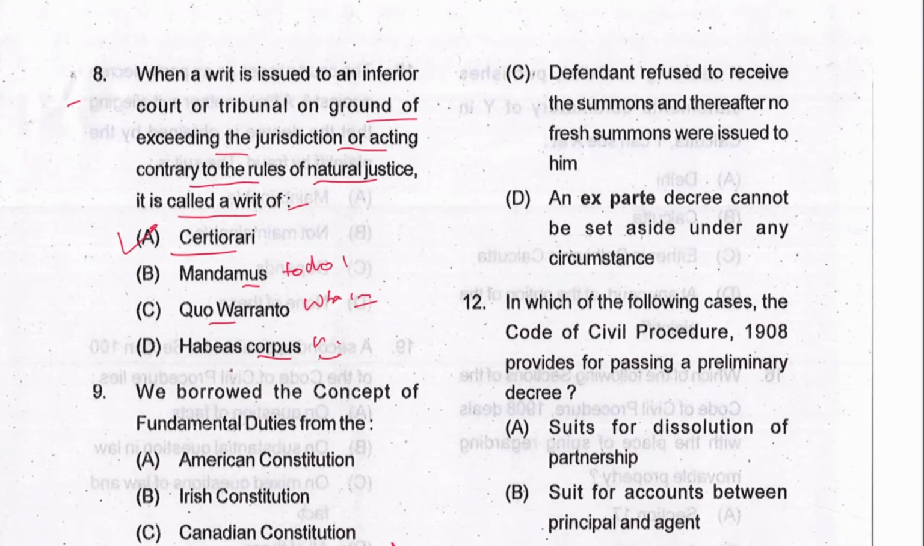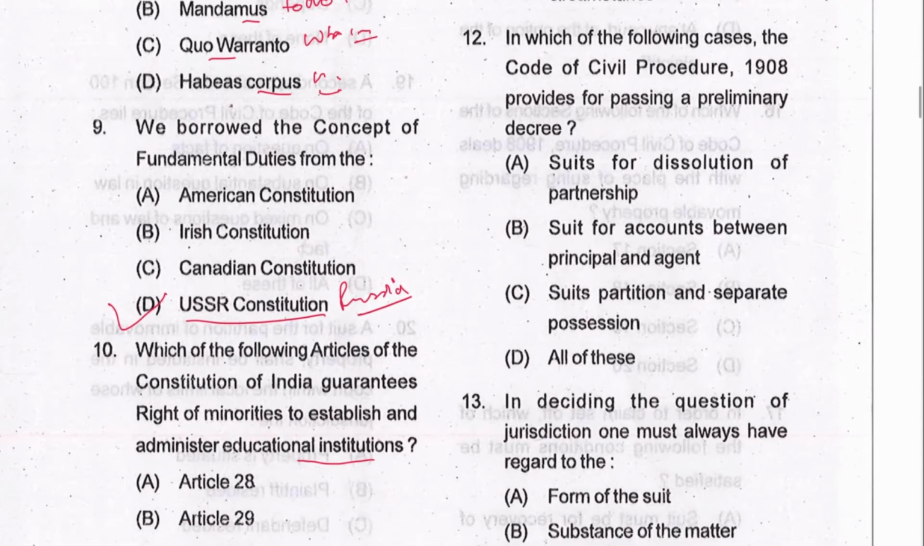And C, defendant refused to receive the summons and thereafter no fresh summons were issued to him. Refused to receive है तो फिर उसकी गलती है. It is his fault. Expiry cannot be set aside. No, wrong. And under which provision it can be set aside? Either in appeal or under Order 9 Rule 13. Alright, so A इसका आंसर रहेगा. A is the answer. Next is 12.